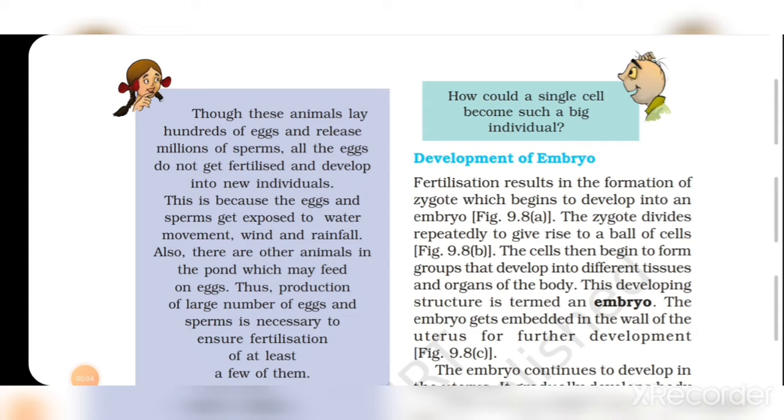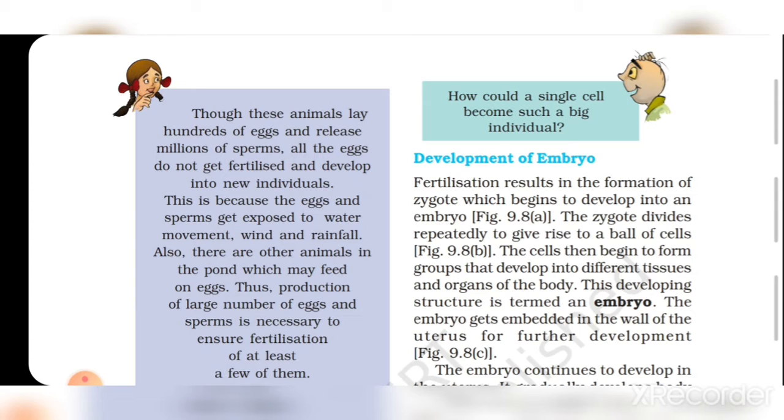Today we are going to continue chapter number 9, reproduction in animals. In the previous lecture we studied about fertilization. There are generally two types of fertilization, internal fertilization and external fertilization. Some animals do internal fertilization like the human, hen, cow, buffalo, and some animals do external fertilization like the frog and all the aquatic animals.